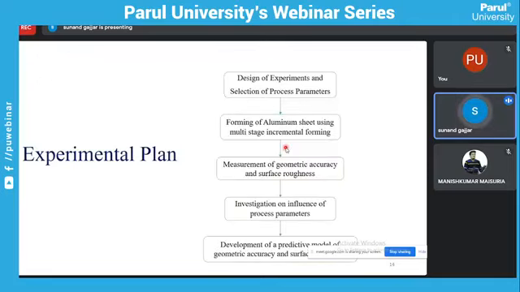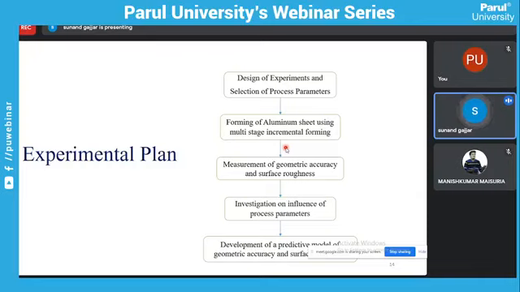So this is the experimental plan. First is the design of experiments and selection of process parameters. What do we have to do in this present work? First of all, we have to do DOE, design of experiments, and selection of process parameters. Which process parameters we have to observe,